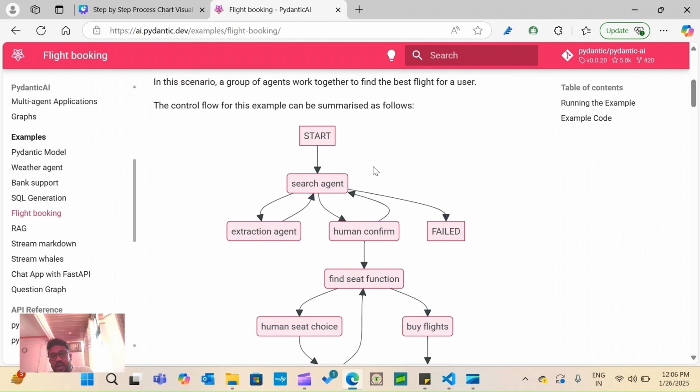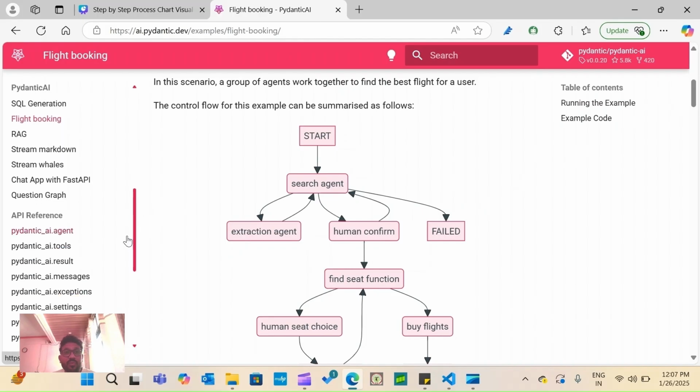They have mentioned how the flow works to book a flight using the agent. So you can go to this site and play with these examples. It's very easy to create agents. And remember that AI agents are not magic. These are autonomous programs that help humans to perform a task.